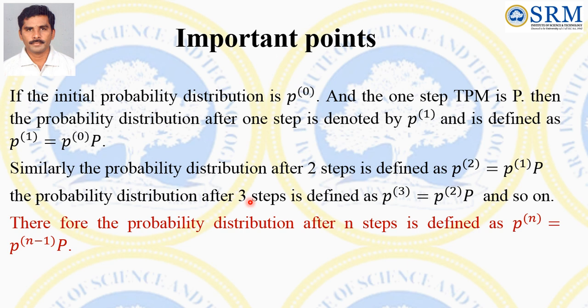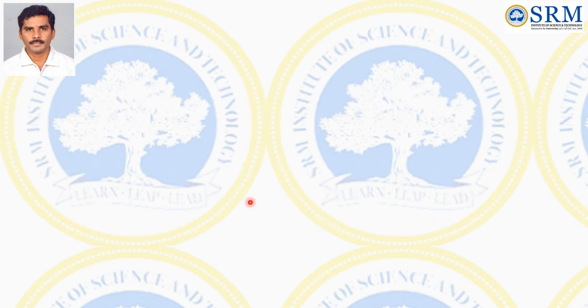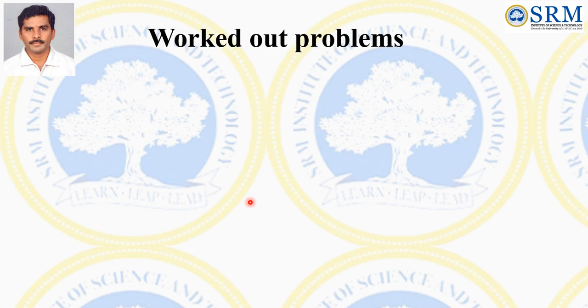Therefore, the probability distribution after n steps is defined as Pn equal to Pn minus 1 into P. So what is the probability distribution in the long run? That is the steady state distribution of the Markov chain, pi bar equal to pi bar into P. These are the important points we discussed in the last session. Based on this, we will discuss a few problems in this session.